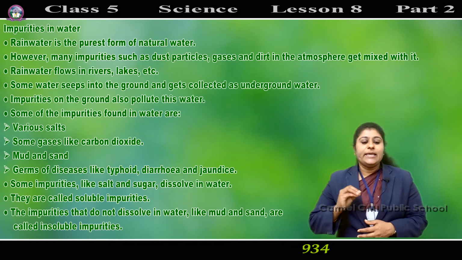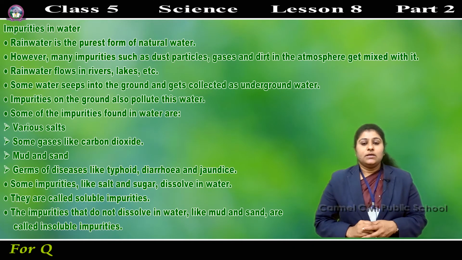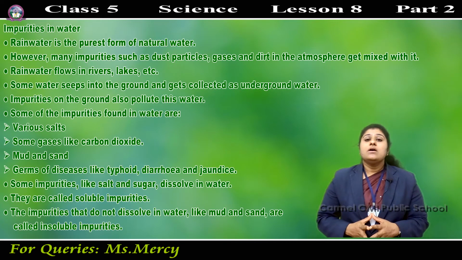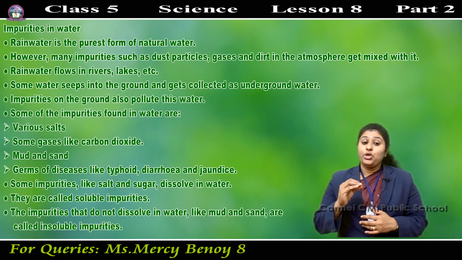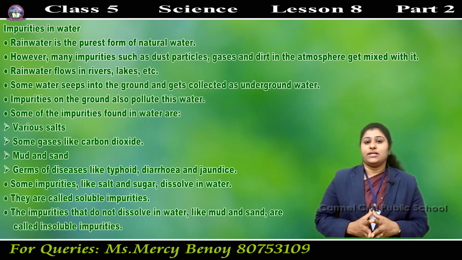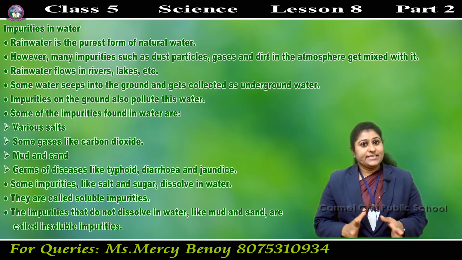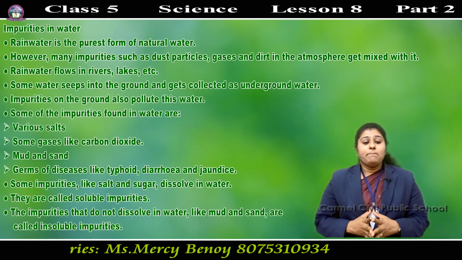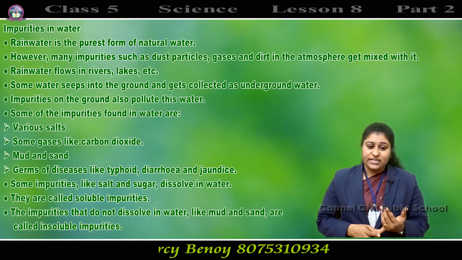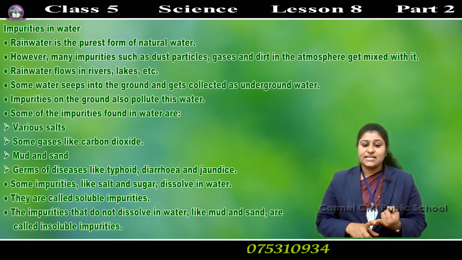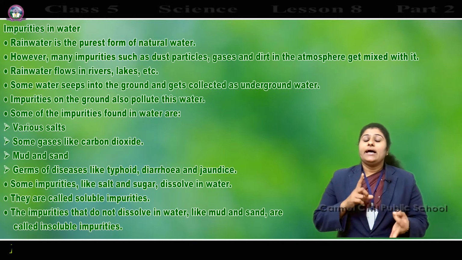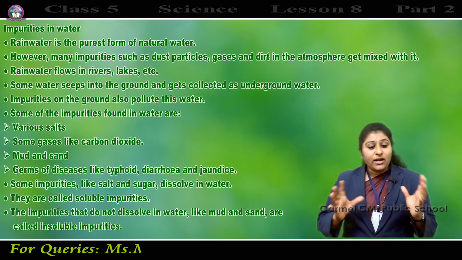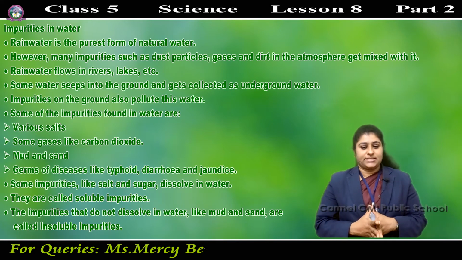Let us learn about the impurities in water. Impurities, dirty things present in the water, right? Rainwater is the purest form of natural water. However, many impurities such as dust particles, different gases and dirt in the atmosphere get mixed with it. Actually rain is the purest water, but it also contains a lot of impurities.